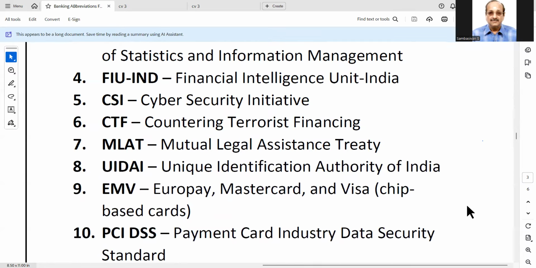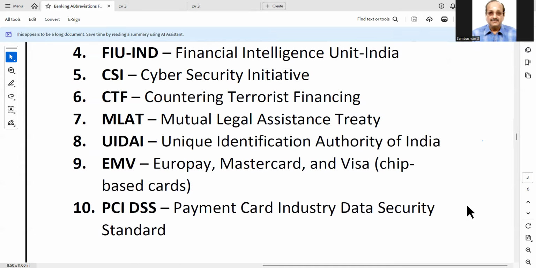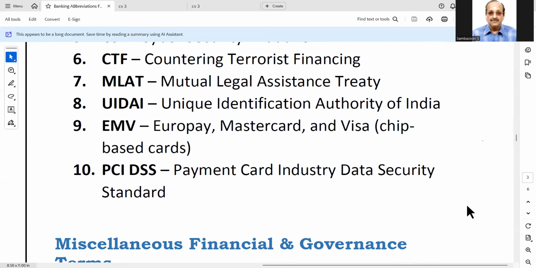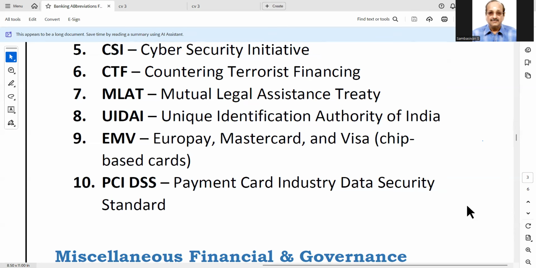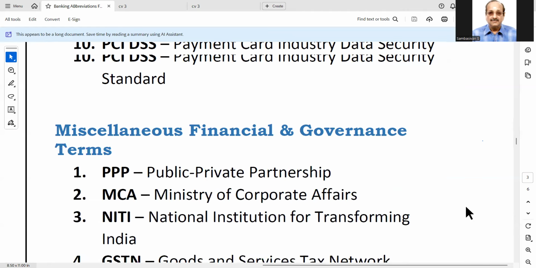CTF, Countering Terrorist Financing. MLAT, Mutual Legal Assistance Treaty. UIDAI, Unique Identification Authority of India. EMV, Europay Mastercard and Visa chip based cards. Next, PCI DSS, Payment Card Industry Data Security Standard.